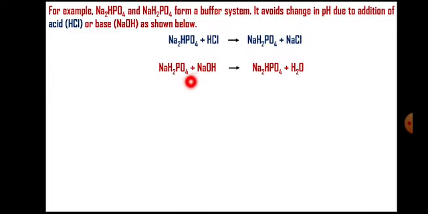So sodium dihydrogen phosphate will react with NaOH to form Na2HPO4, that is disodium hydrogen phosphate, plus water. We can clearly see that even if there is addition of acid or a base, there is no formation of free H plus ions or free OH minus ions.